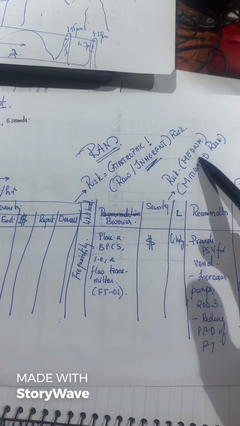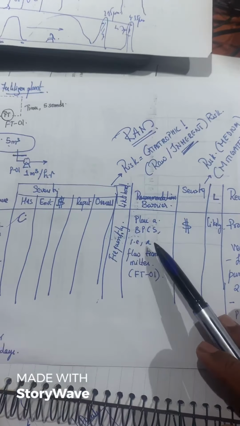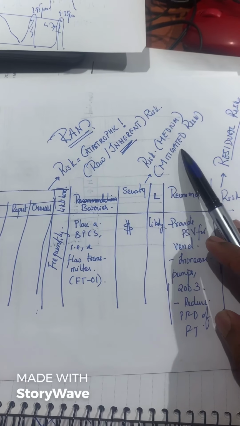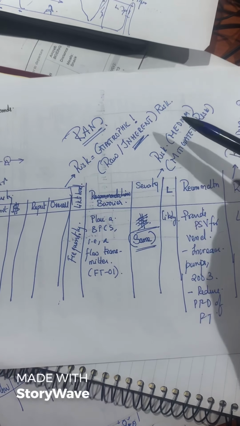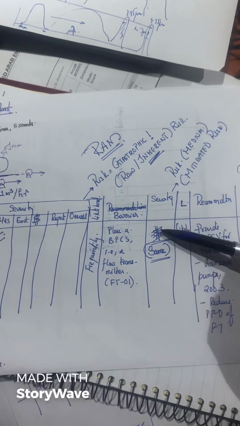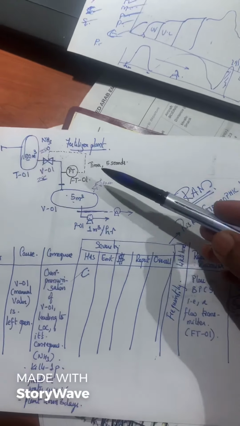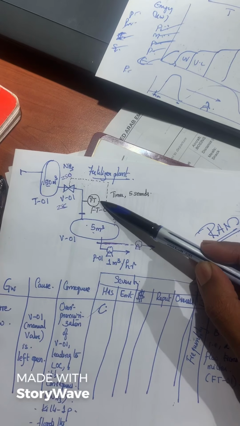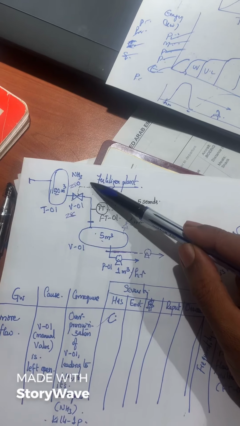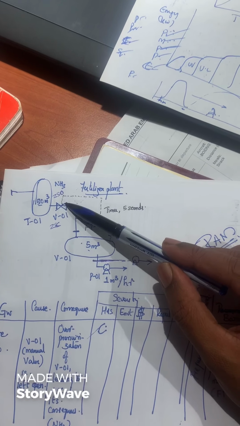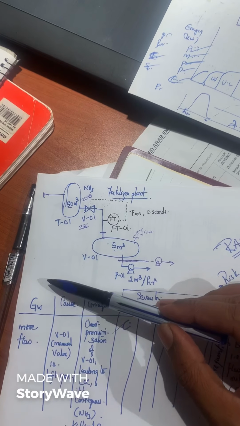So the risk from a consequence considering the existing safeguards is called a mitigated risk. This is our sixth video, and we are talking about the mitigated risk. We've given a barrier. There is a flow transmitter which after 5 seconds will give an alarm, and the operator will go down and close the valve. There are limit switches for the valve, so when it closes, the DCS operator also understands.